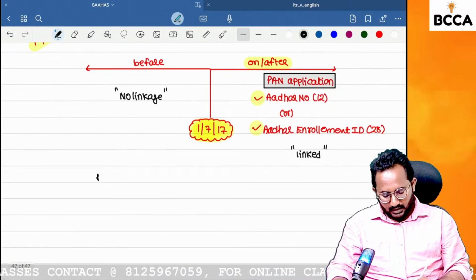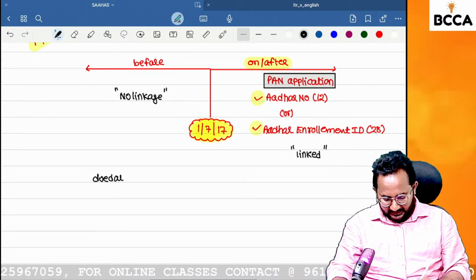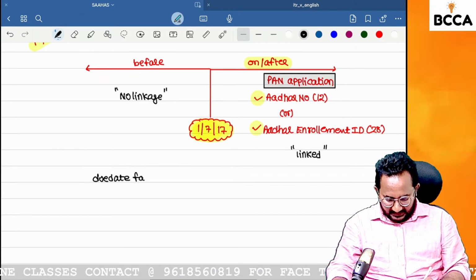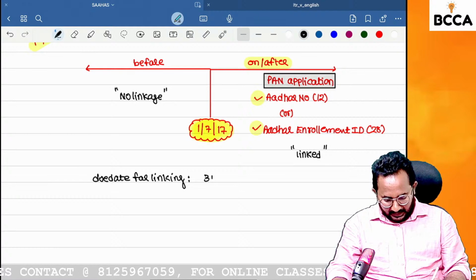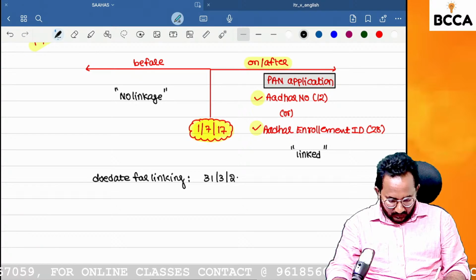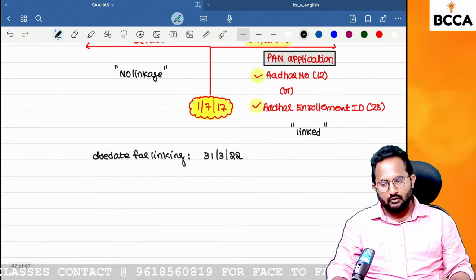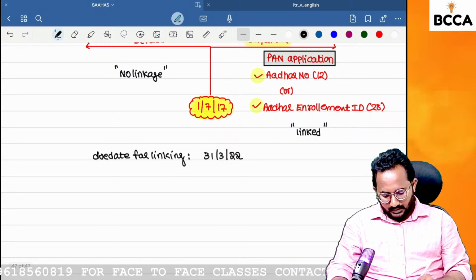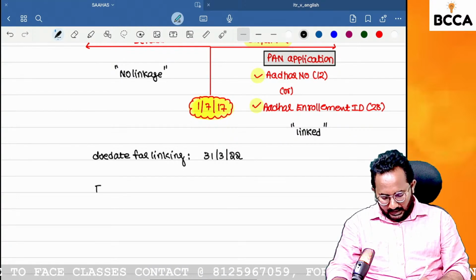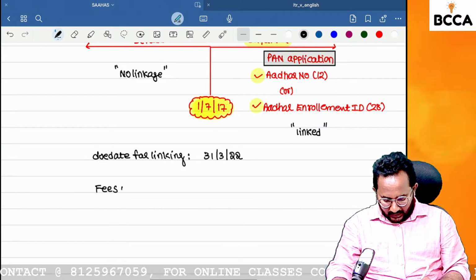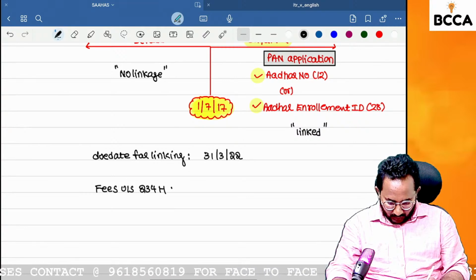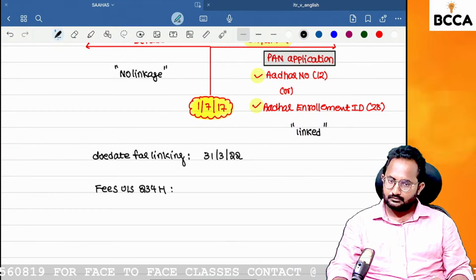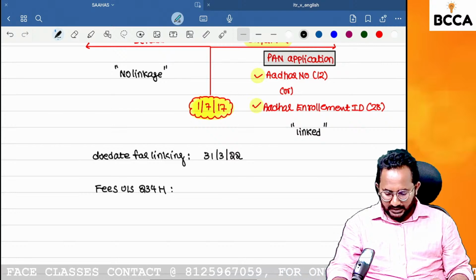1/7/2017. Okay, then what is the due date for linkage? What is the last date for linkage? Aadhaar and PAN must be linked before 31st March 2022. Already over. If any person has not created the linkage, then we have to pay the fees under section 234H.